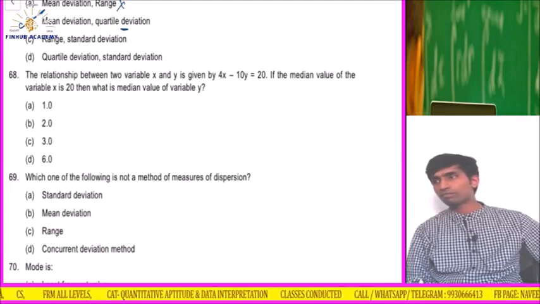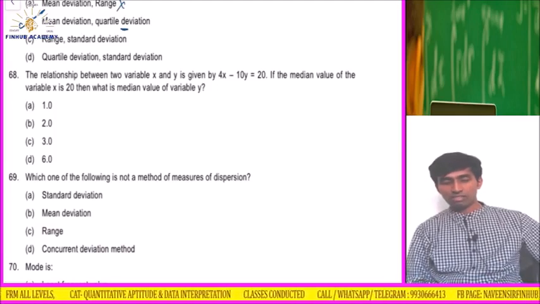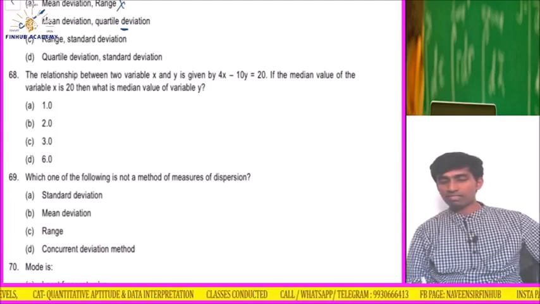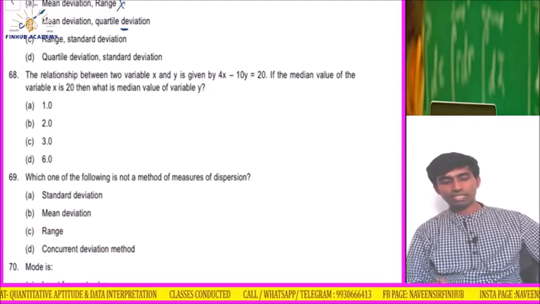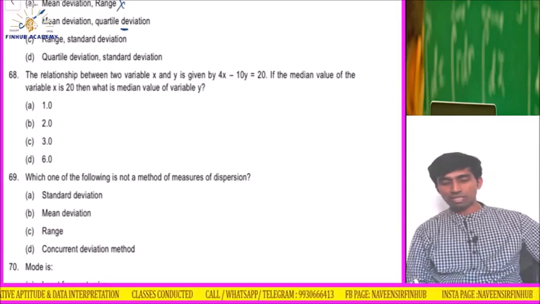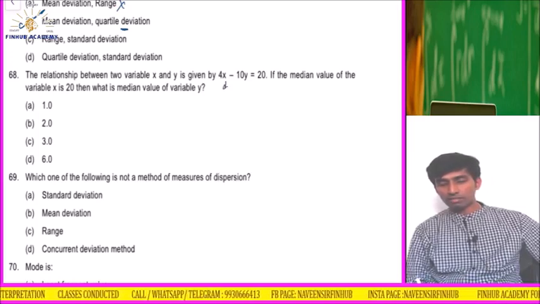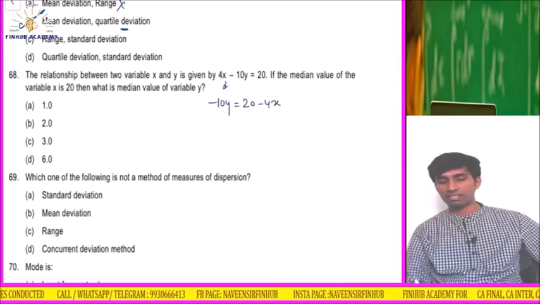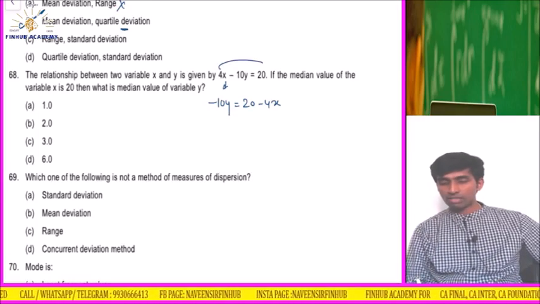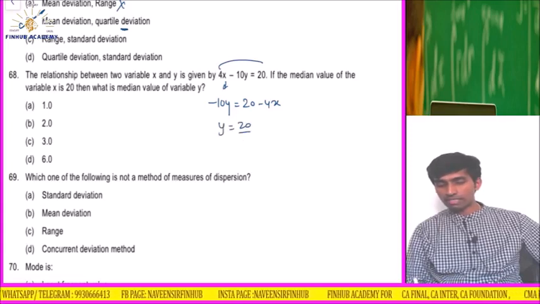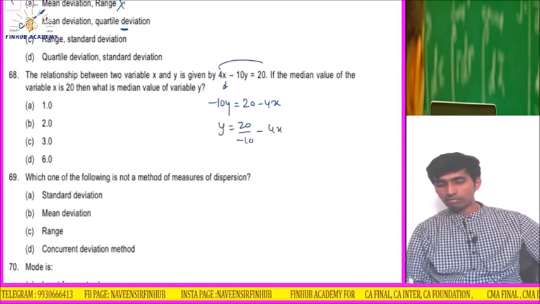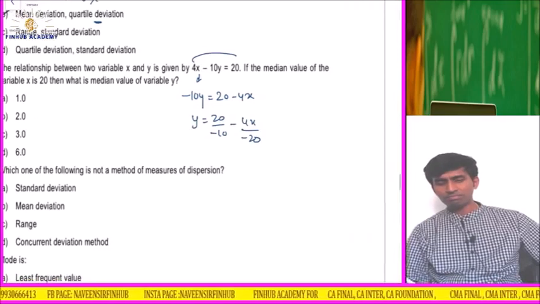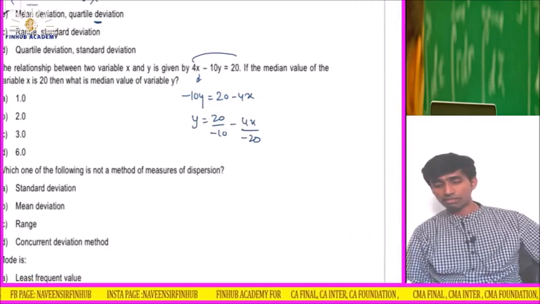The relationship between two variables x and y is 4x minus 10y is equal to 20. The median value of x is 20. Find the median value of y. So I want it in terms of y. So we'll rearrange this in terms of y. Minus 10y is equal to 20 minus 4x. This 4x will go this side. Then y is equal to 20 upon minus 10 minus 4x upon minus 10. I have to just substitute the values, so I'll get the answer.